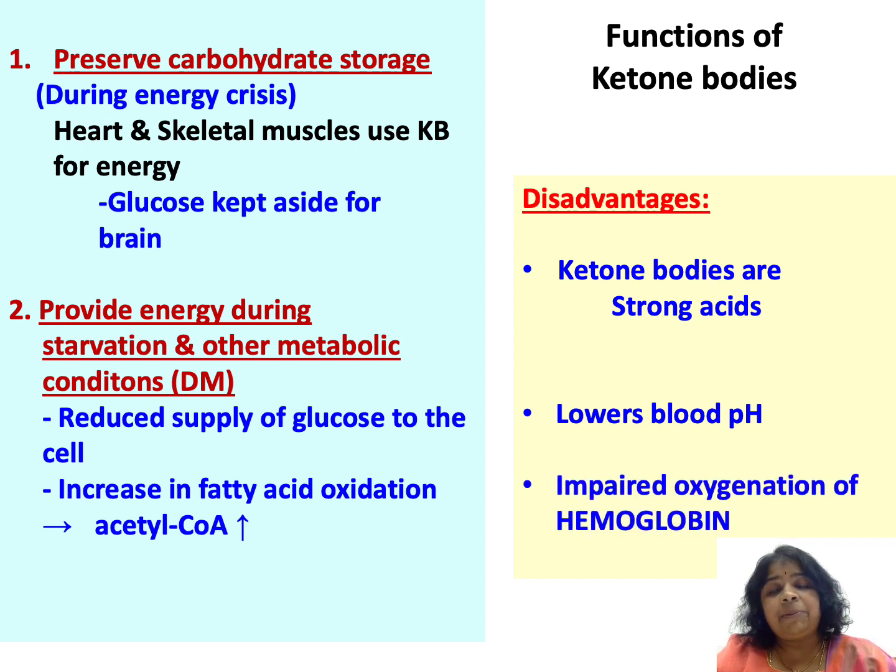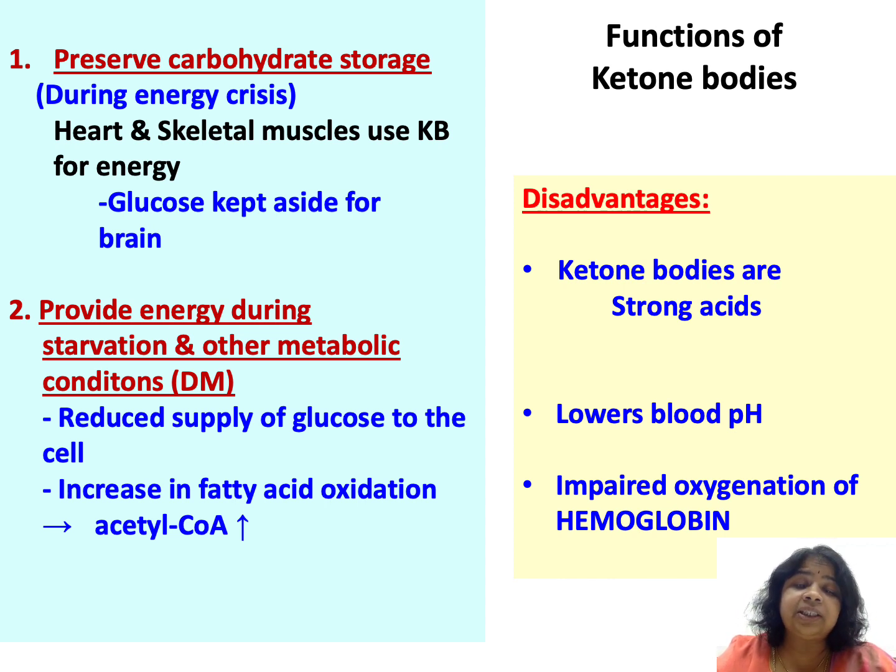So, coming to disadvantages of forming ketone bodies, one is that these are acids. Beta-hydroxybutyrate is butyric acid, and acetoacetic acid. These are strong acids, so they can cause acidosis. When they are produced in excess, it is going to lead to metabolic acidosis. You will be studying more about this when you start the class for acid-base balance in the body. So, when ketone bodies are produced, it leads to metabolic acidosis, that is lowering of blood pH.